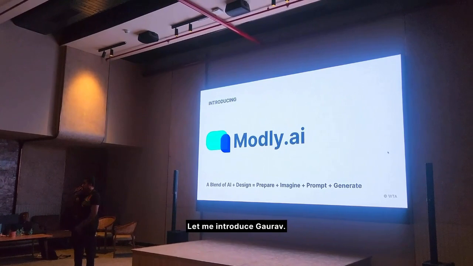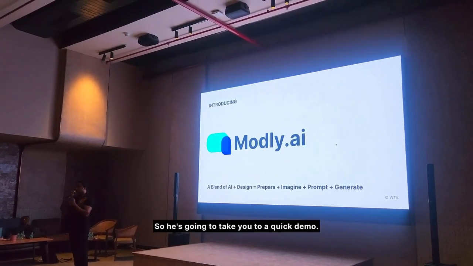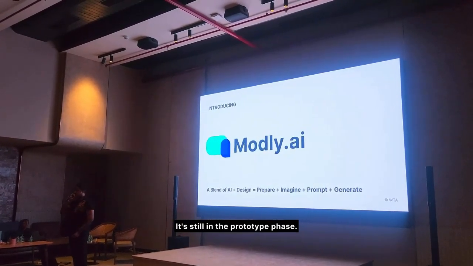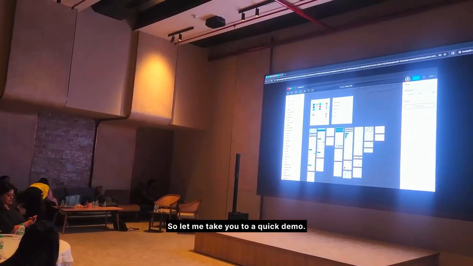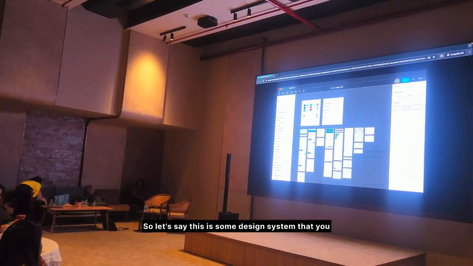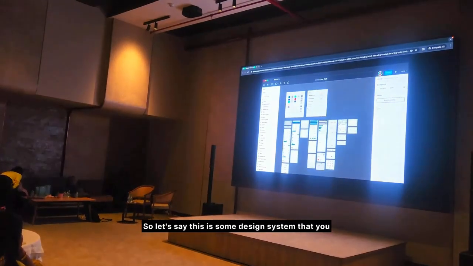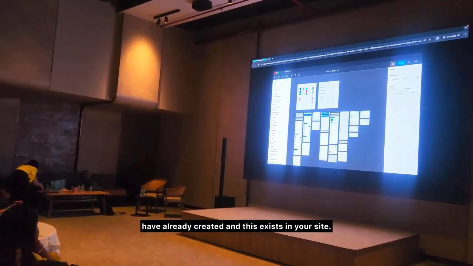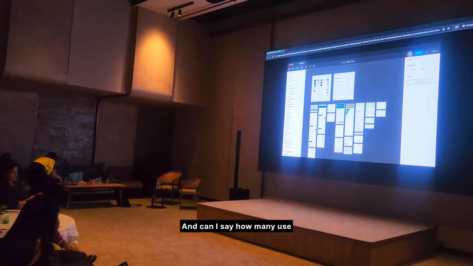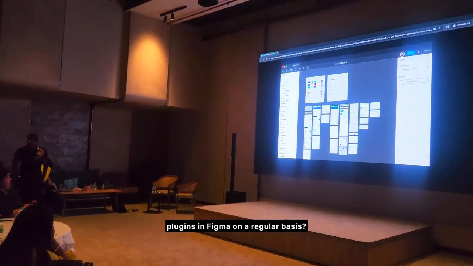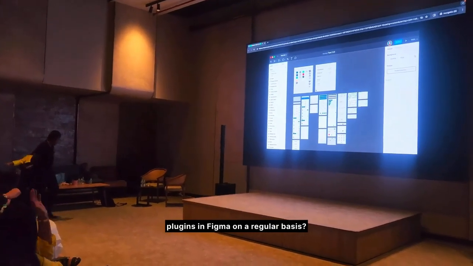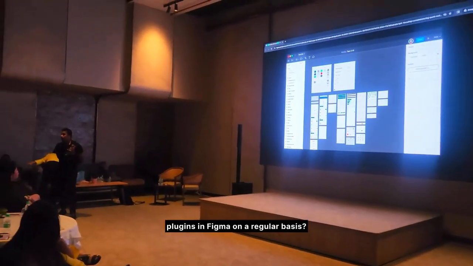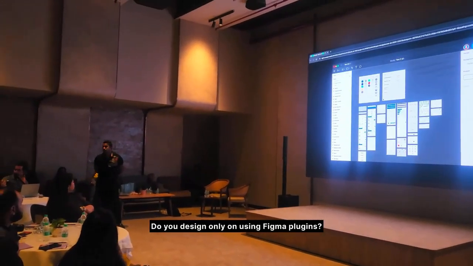Let me introduce Gaurav. He's going to take you through a quick demo. It's still in a prototype phase. There's a lot of back-end work that's happening. So let's say this is some design system that you have already created and this exists in your file. How many of you use plugins in Figma? Oh, quite a lot.